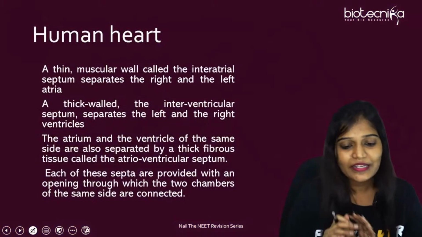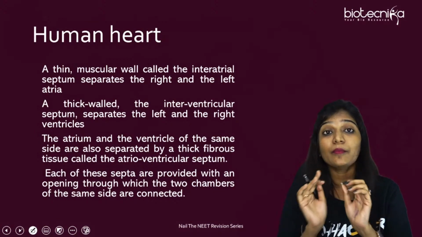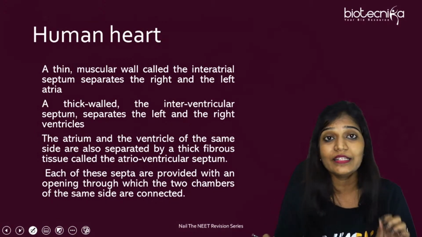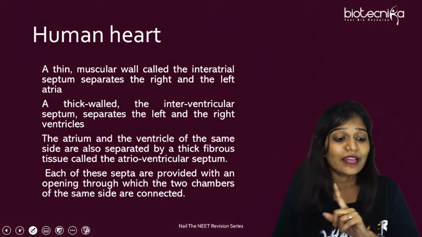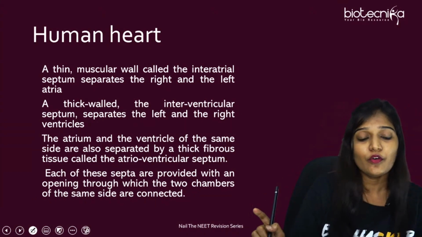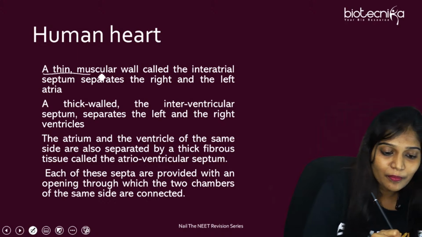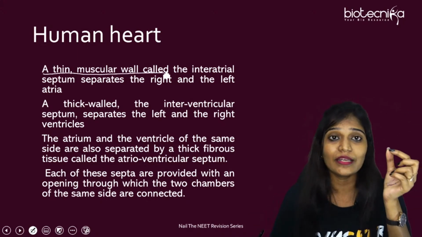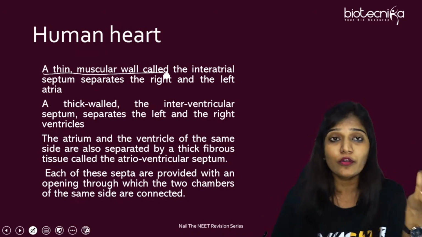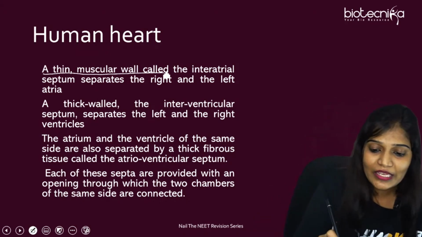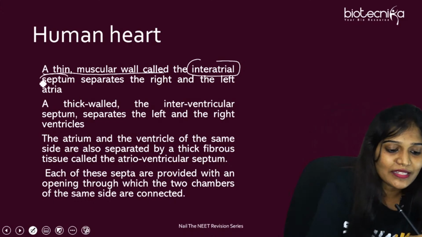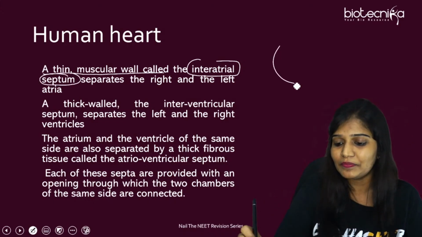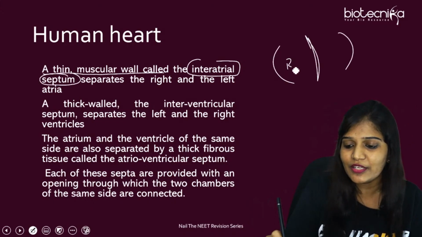Okay, so we are done with the entire heart, and I'm going to read all the NCERT lines. Please underline, make sure you're underlining everything. So we already know mesodermal in origin, an important point. A thin muscular wall. This I told you, very important. In examination, they can ask you thinner or thicker or lower or higher, anything. So the interatrial septum, which means it is present between the two atria. This portion, this is the right atrium, left atrium.